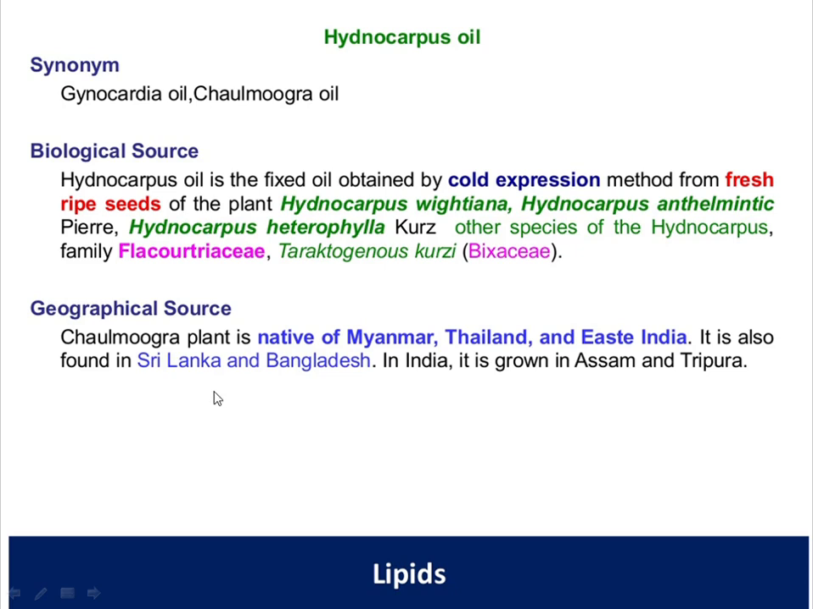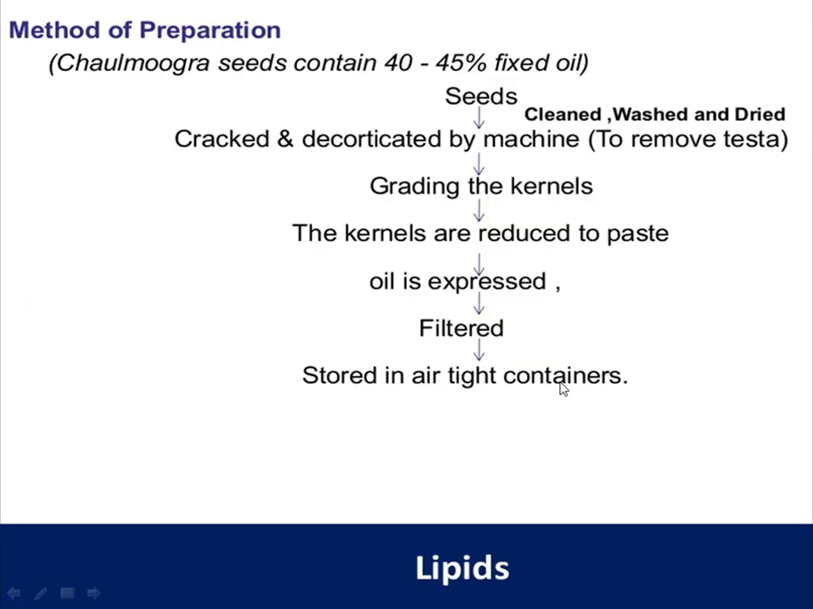Next is geographical source. The chaulmoogra plant is native to Myanmar, Thailand and East India. It is also found in Sri Lanka and Bangladesh. In India, it is grown in Assam and Tripura. Next is the method of preparation. Chaulmoogra seeds contain 40 to 45% of fixed oil.